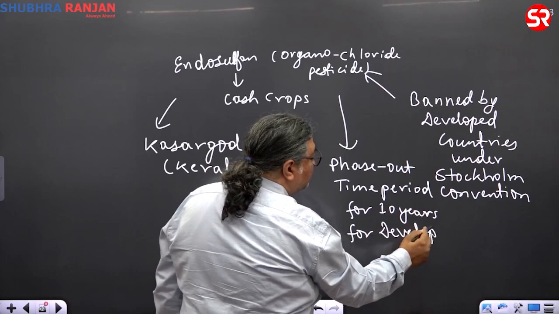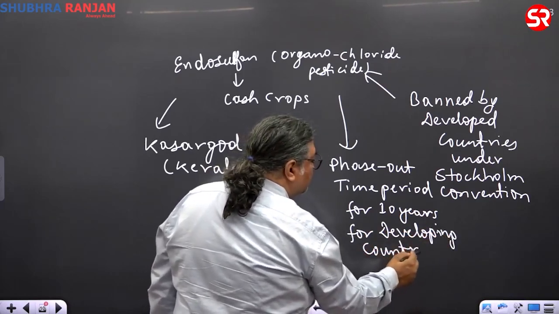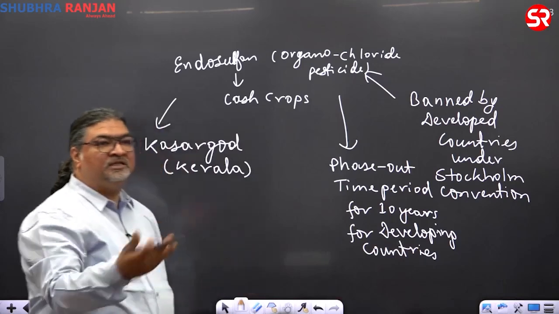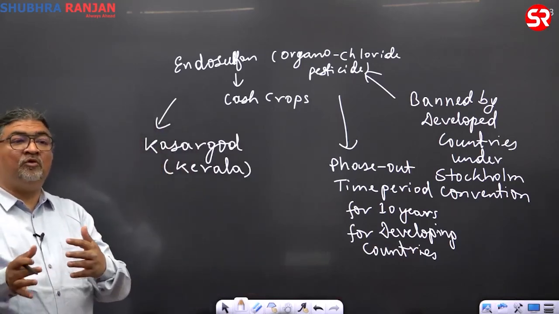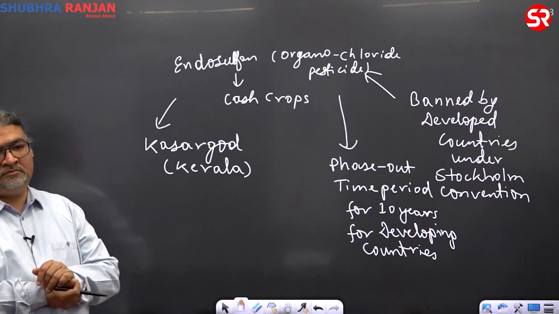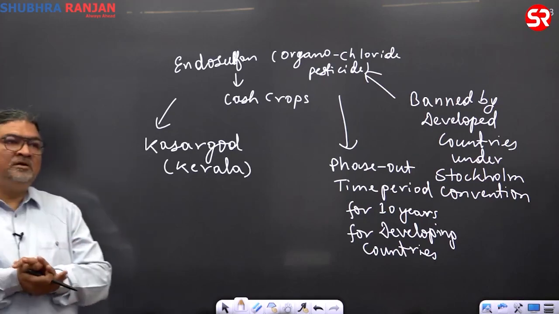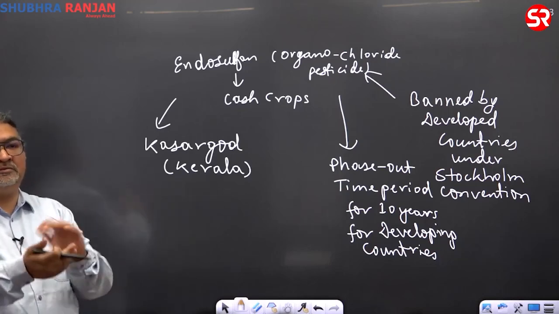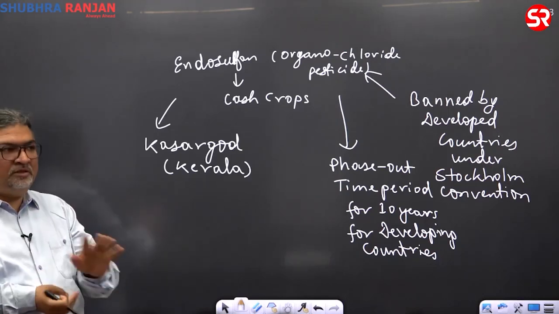Why is the phase out timing given for developing countries? For any convention, whenever the phase out time is there, it applies to production and consumption, production and use. The reason is simple, so that they can find some alternatives. So India and China, at the summit, the COP meetings, asked for 10 years relaxation so that they can look for some better alternative. So still the matter is there.